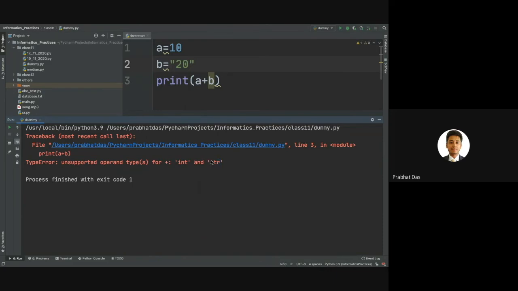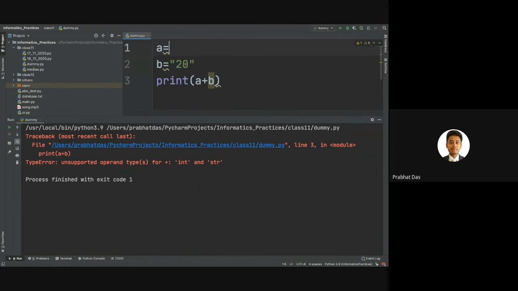समझ में आ रहा है? I hope it is clear. We cannot perform arithmetical operations like numerical addition on strings. We can perform addition of strings, that is a separate thing, but we cannot add integers with string. In that case we will be getting an error.